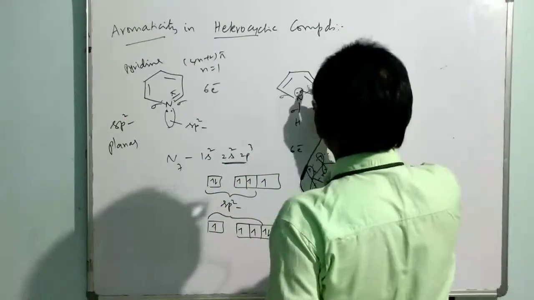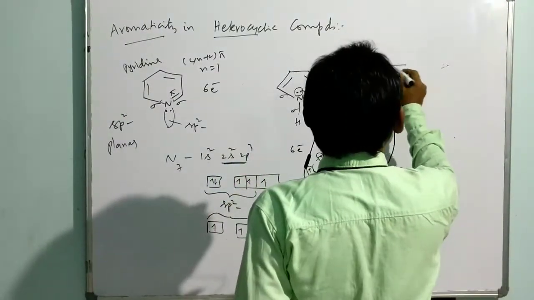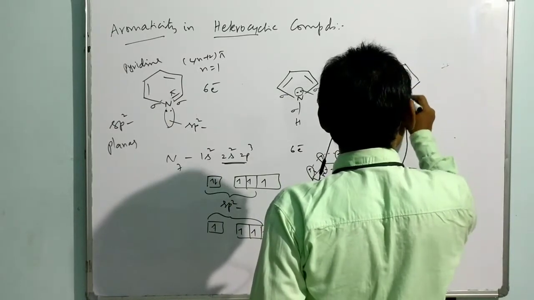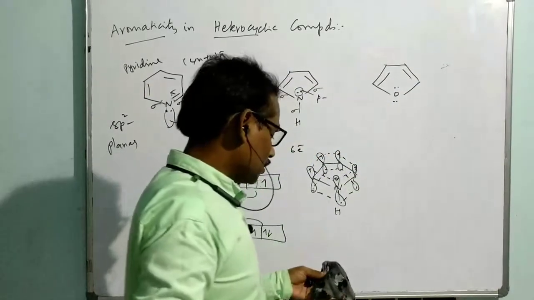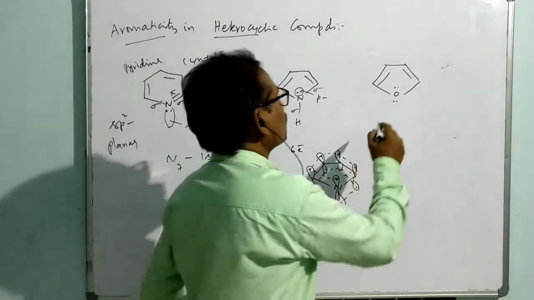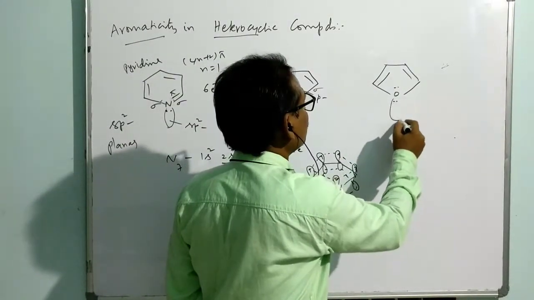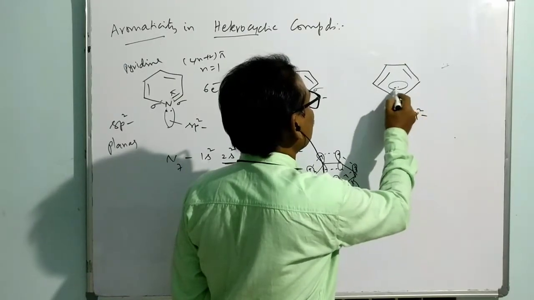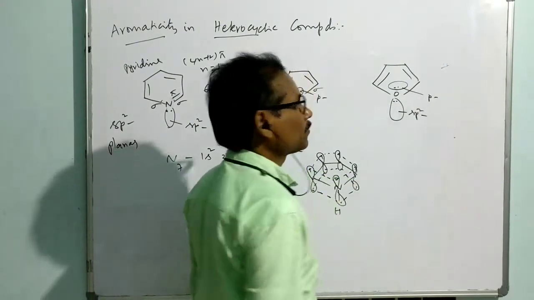Now let me take another compound, for example furan. In this situation, this outer lone pair is part of an sp2 orbital, and this is a part of the p orbital.